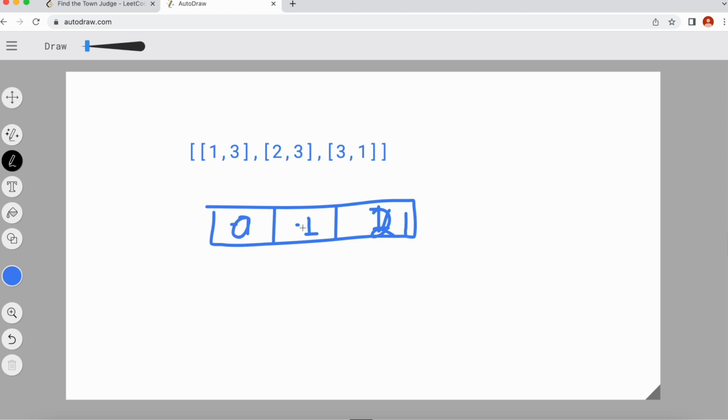Now see here, when we traverse this array, we can see that the total number of people was 3, and the judge should be trusted by at least 2 people. This one is not trusted by 2 people, this one is also not trusted by 2 people, and this one is also not trusted by 2 people. So we don't have any judge here, and we'll return -1. In this way, we can solve this problem. Let's now go ahead to the code of this problem.